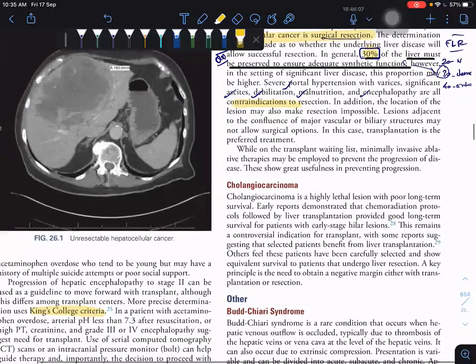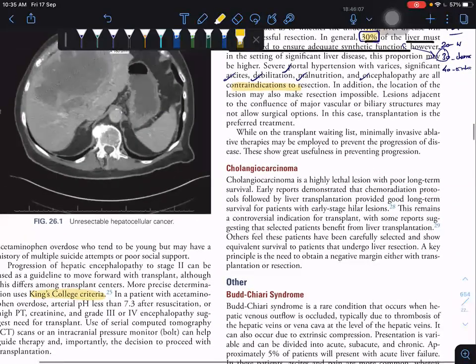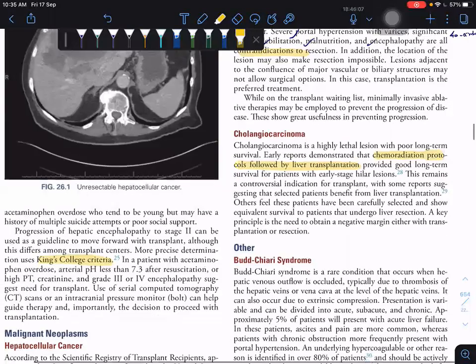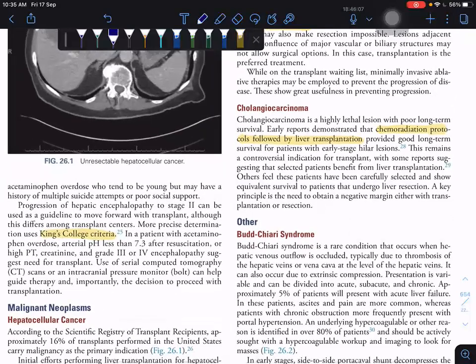Next, cholangiocarcinoma. How to treat cholangiocarcinoma? Chemoradiation followed by liver transplantation. Cholangiocarcinoma still remains a controversial indication for transplantation.